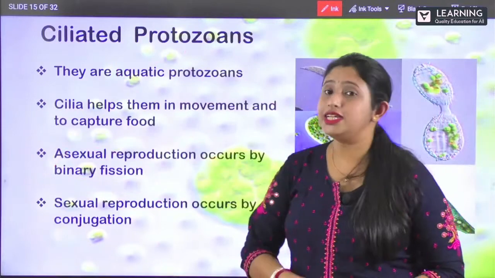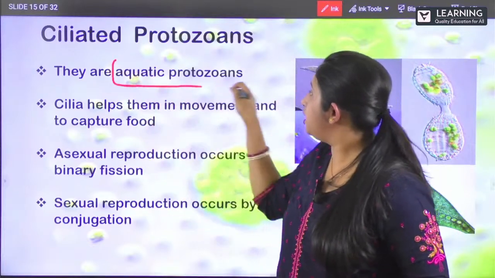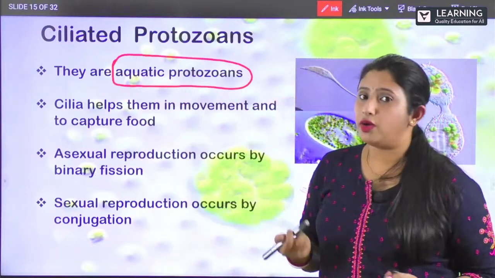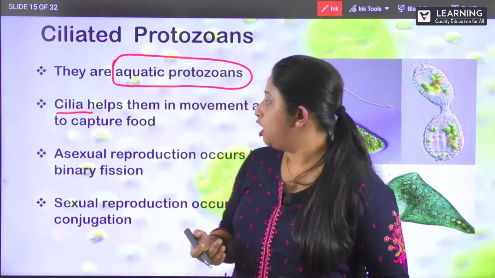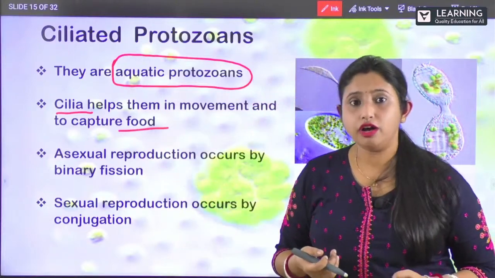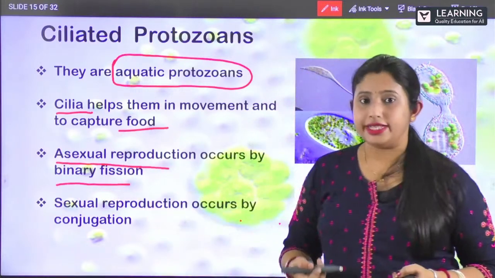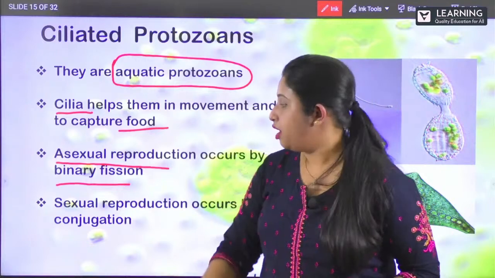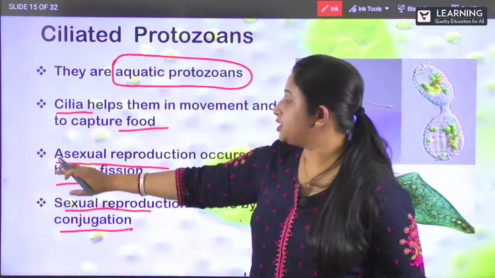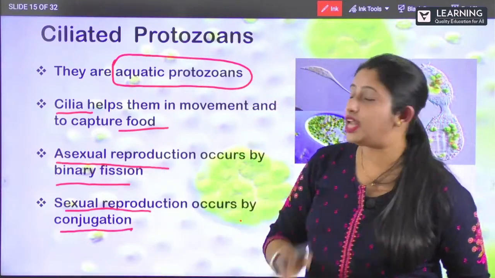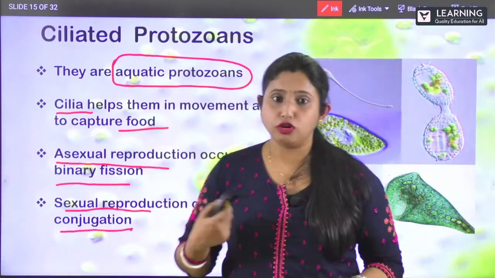Next type is ciliated protozoans. Where are they found? They are found in aquatic places, and the cilia help them in movement and locomotion, and to capture food. Clear? And how does the asexual mode of reproduction occur? By binary fission, whereas sexual reproduction occurs by conjugation. So this is all about ciliated protozoans.